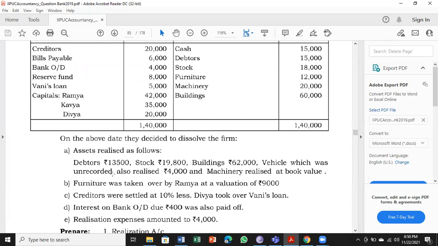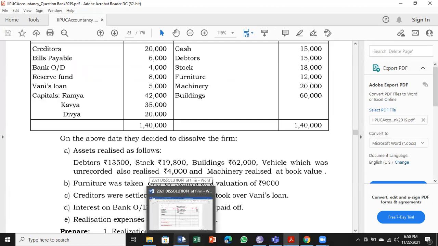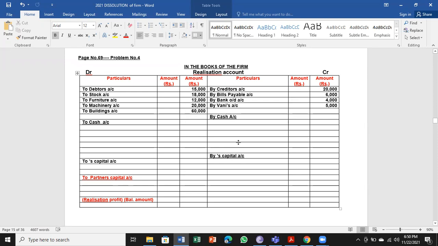Debtors and stock. Debtors 13,500. Stock 19,800. So first one, debtors realized 13,500. Second one, stock realized 19,800.